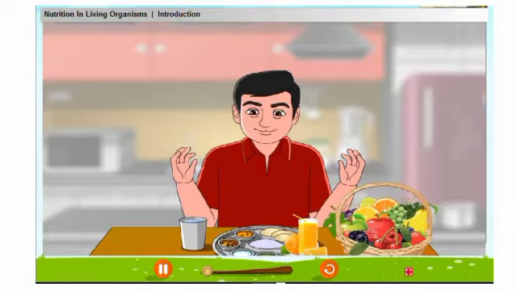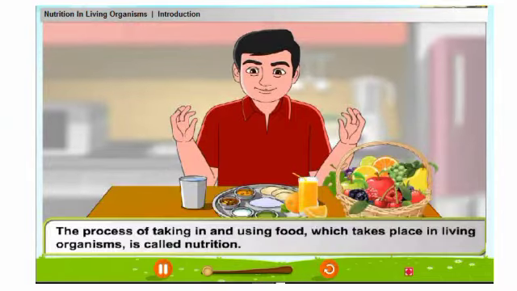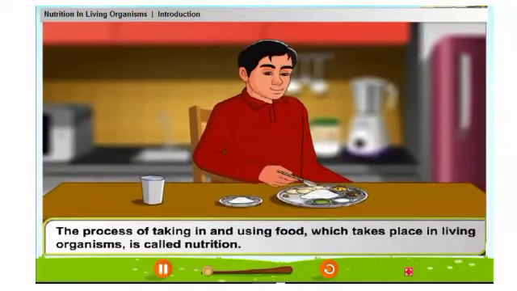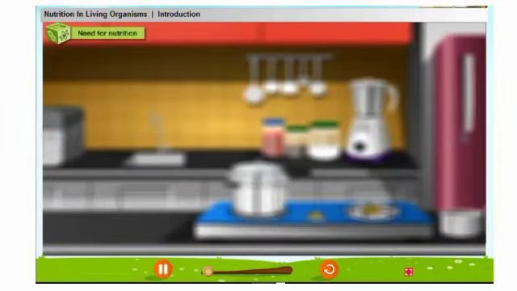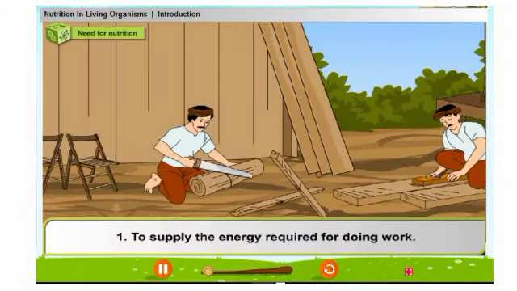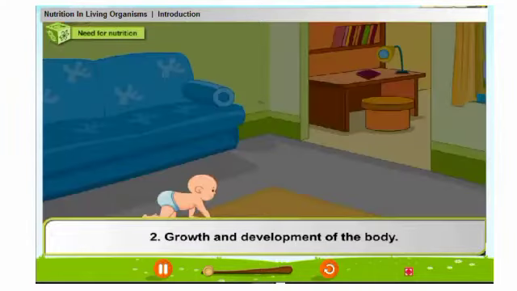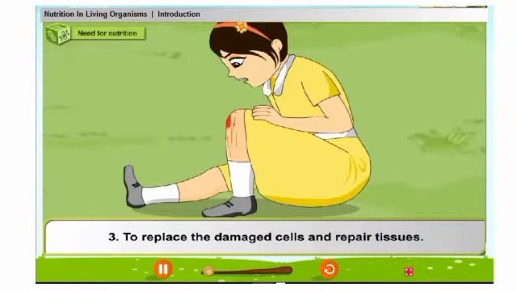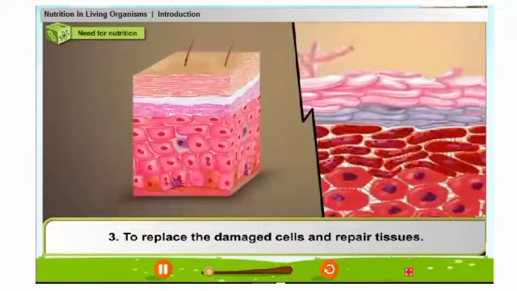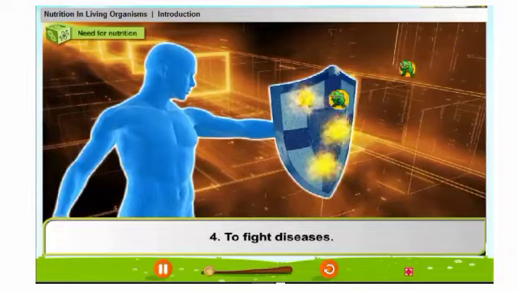Nutrition. The process of taking in and using food, which takes place in living organisms, is called nutrition. Need for nutrition. 1. To supply the energy required for doing work. 2. Growth and development of the body. 3. To replace the damaged cells and repair tissues. 4. To fight diseases.